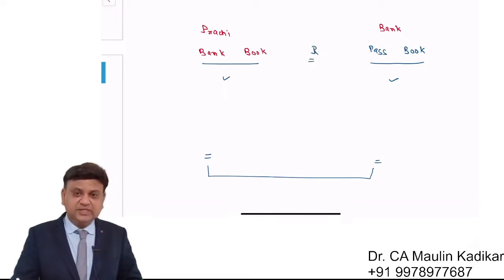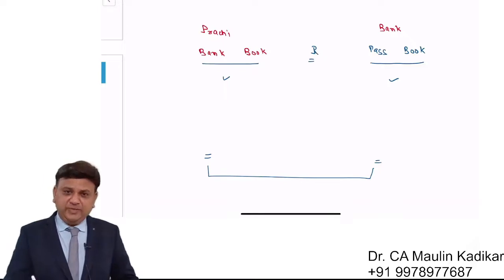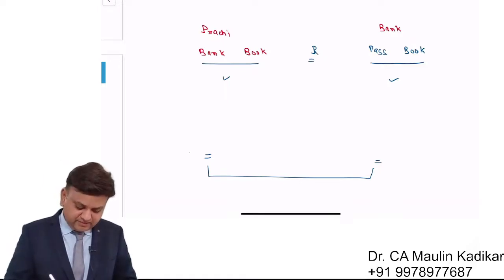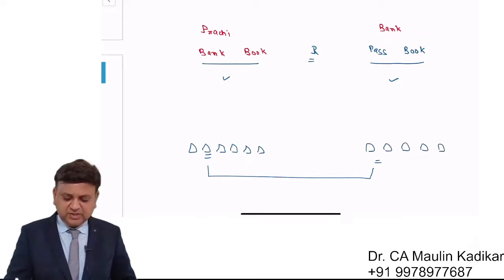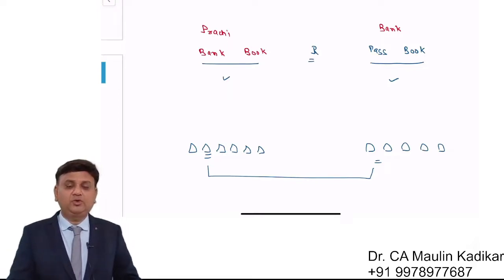What does the term reconciliation statement mean? It means that we are required to calculate what must be the balance as per the books of accounts from passbook balance. From passbook, we have to compute the balance as per the books of accounts, and that is what we are going to do in the second part of the question.